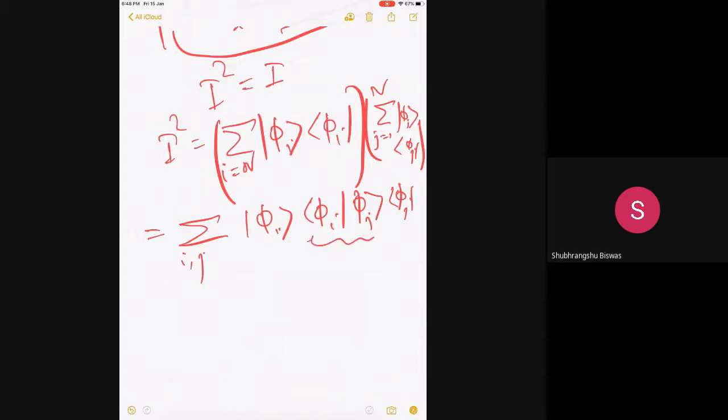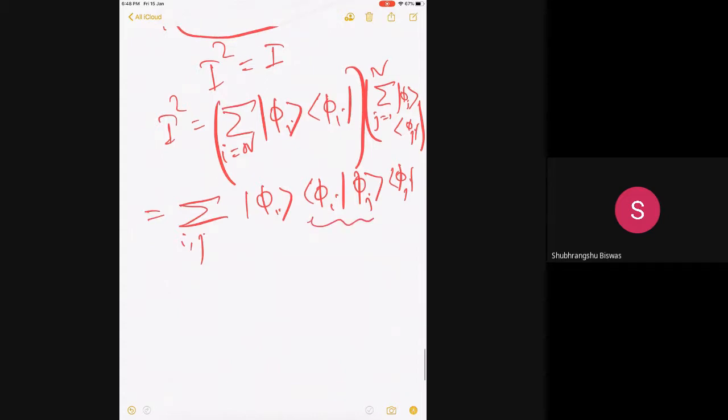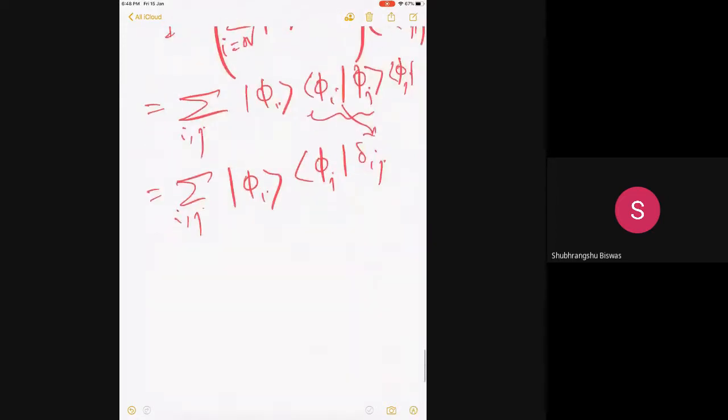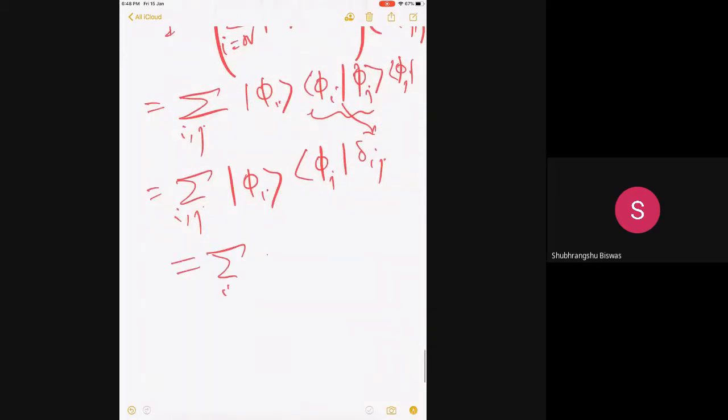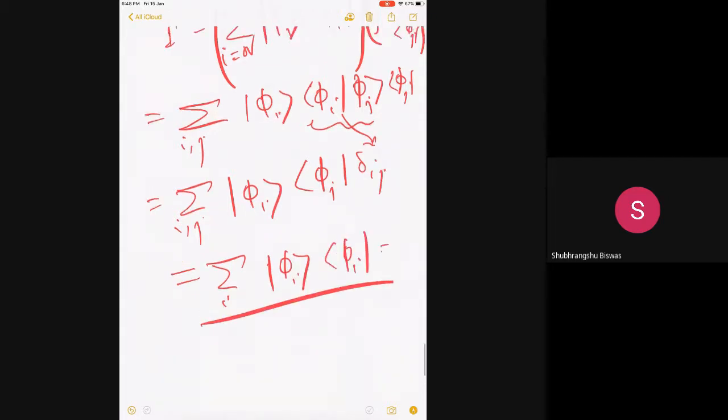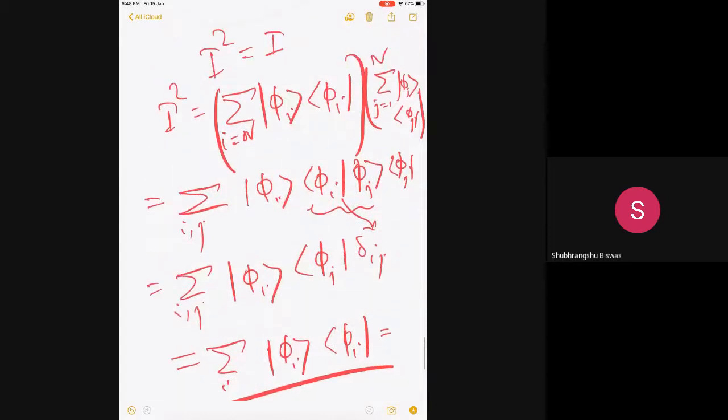So this part is now integrated, correct? But that is delta ij. So it is sum over ij, |phi_i><phi_j| delta ij, which means i must be equal to j. So this is sum over i, |phi_i><phi_i|, which is nothing but the operator that I started with, the identity operator.